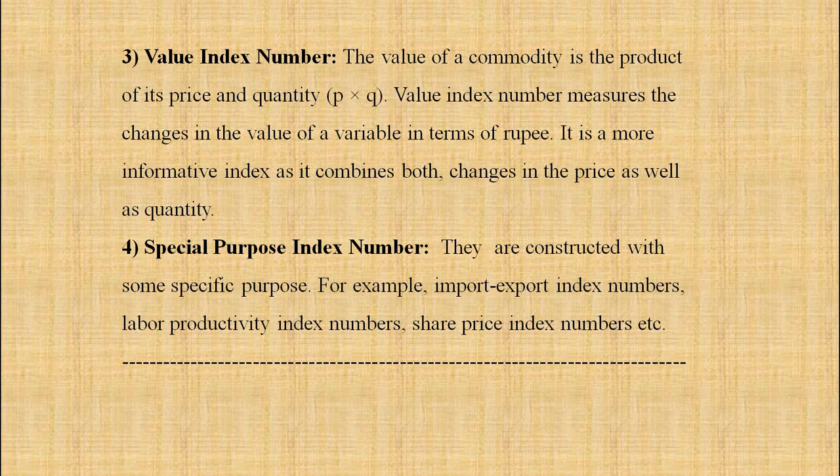It is a more informative index as it combines both changes in price as well as in quantity. And the last, special purpose index number. They are constructed with some specific purposes. For example, import export index number, labor productivity index numbers, share price index numbers, etc.